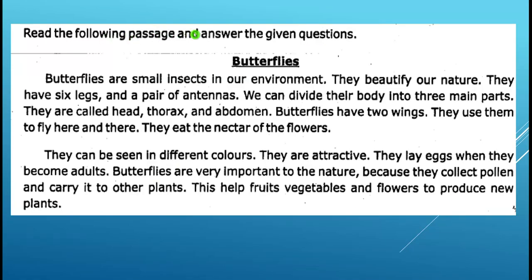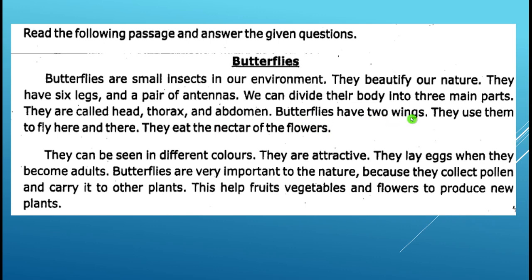Read the following passage and answer the given questions. Butterflies. Butterflies are small insects in our environment. They beautify our nature. They have 6 legs and a pair of antennas. We can divide their body into 3 main parts. They are called head, thorax, and abdomen.